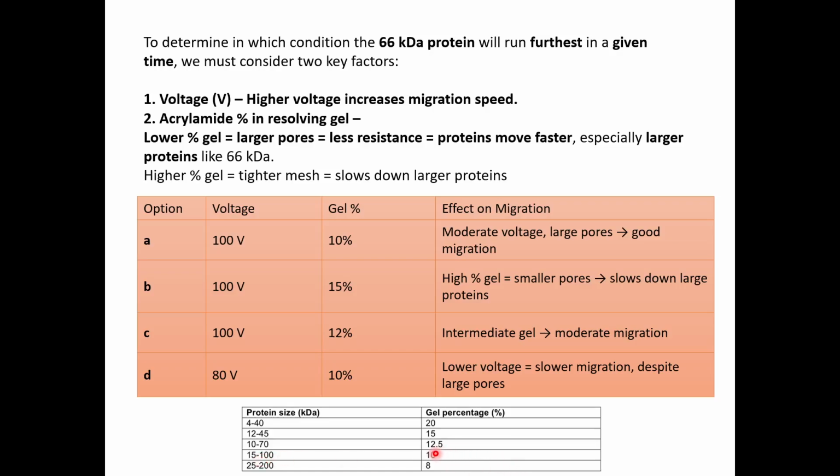So in a 10% gel, you can easily resolve most of the proteins ranging from 15 to 100 kilodaltons. And if you want to go higher than 100 kilodaltons, then you have to go to an 8% gel. So in an 8% gel, you can see proteins up to 200 kilodaltons. If you want proteins of higher molecular weight, more than 200 kilodaltons, you can also use a 7% gel.